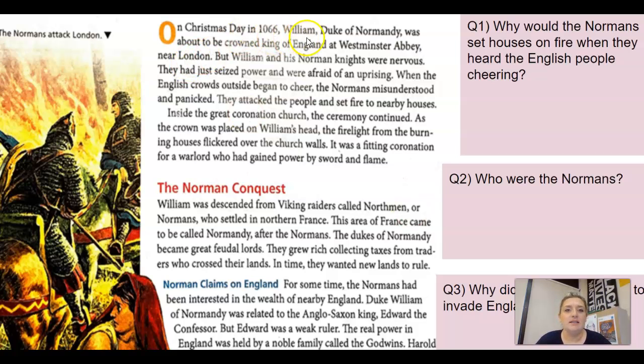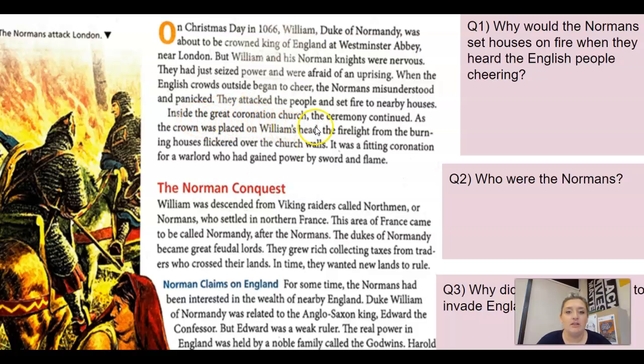On Christmas Day in 1066, William, Duke of Normandy, was about to be crowned King of England at Westminster Abbey near London. But William and his Norman knights were nervous. They had just seized power and were afraid of an uprising. When the English crowds began to cheer, the Normans misunderstood and panicked. They attacked the people and set fire to nearby houses.